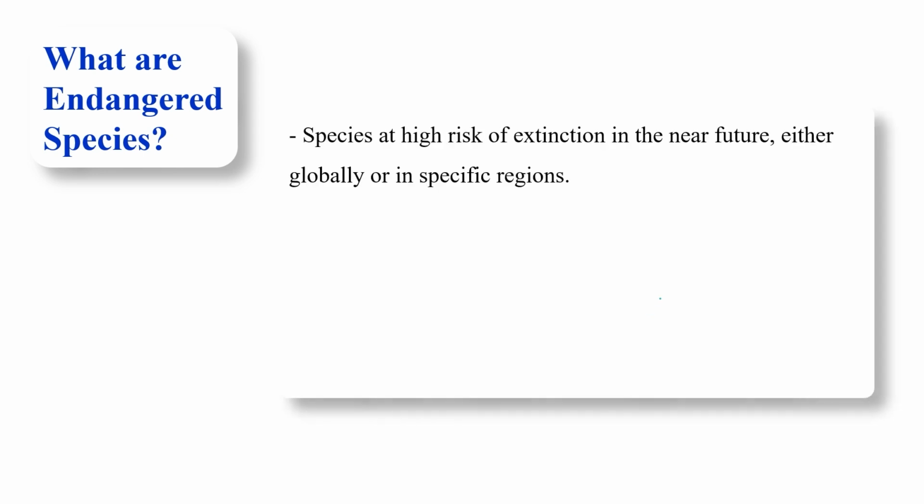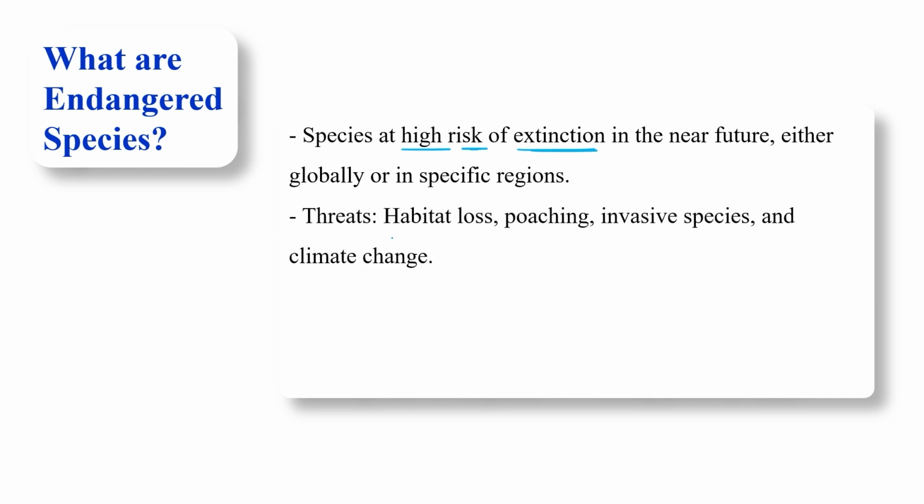So this is the list. So the next question arises: what are endangered species? These animals come under the extinct category. Now some animals come under endangered species, meaning their numbers have declined to a very low amount. All those species which are at high risk of extinction in the near future, either globally or in a specific region, come under the endangered category. Reasons are the same: habitat loss, poaching, invasive species, and climate change.